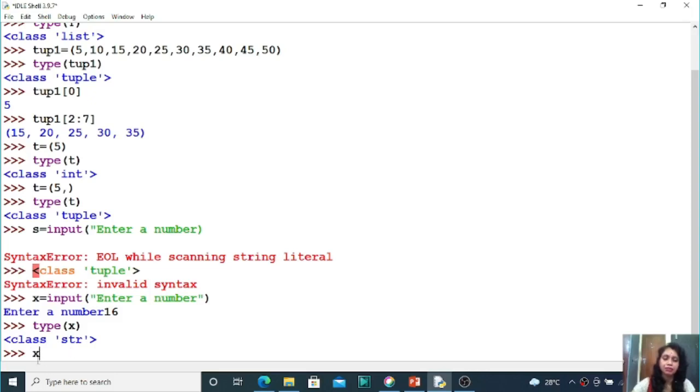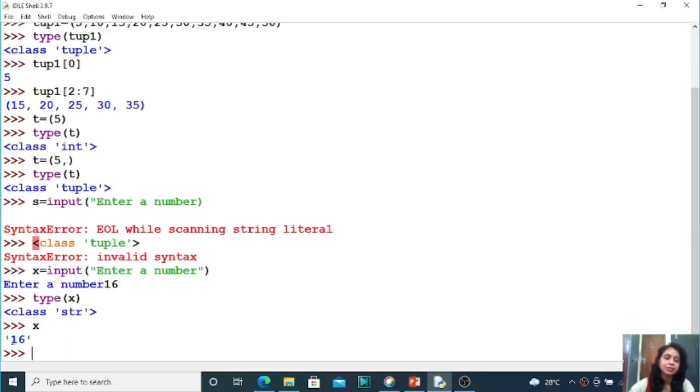So you can check what is the value of x. See, 16 is given, but within single quotes, that means you know that within single quotes or double quotes, you can get the string data type. Okay, you can declare a string literal. So this is the string type. So the input function always returns a string type, but if you want to use it in the proper format, then you have to typecast that.